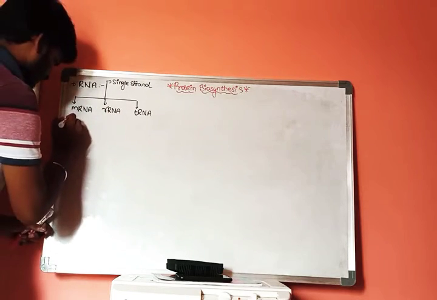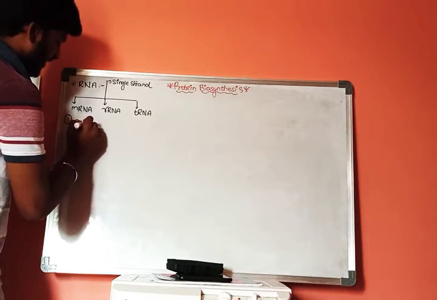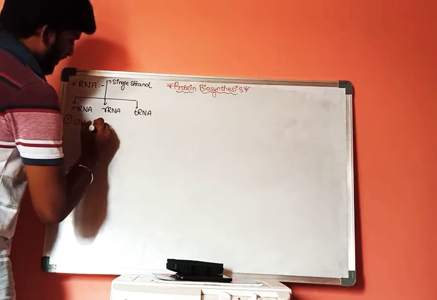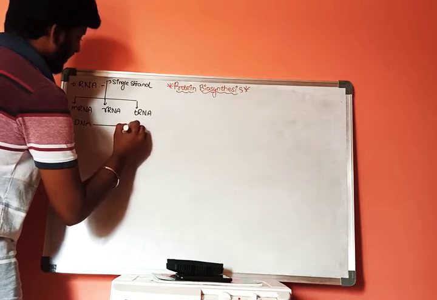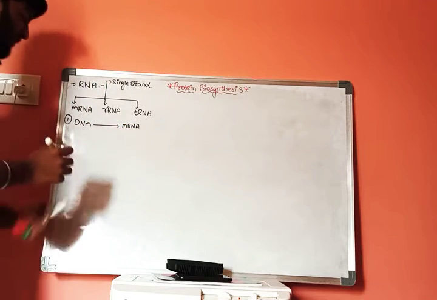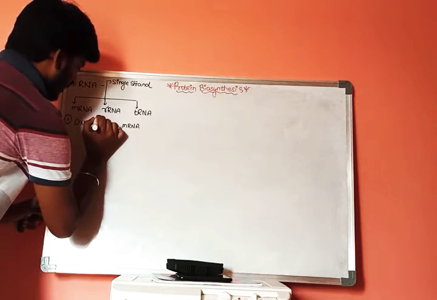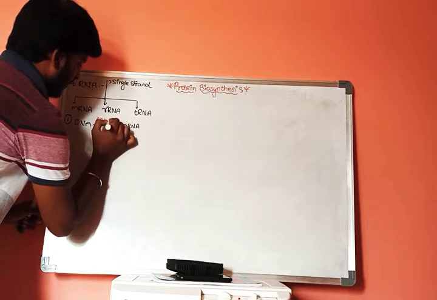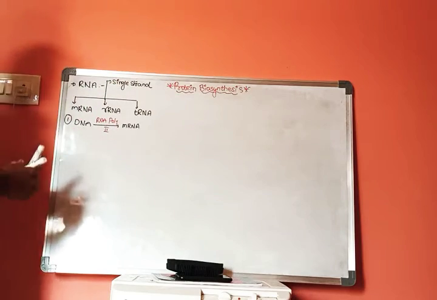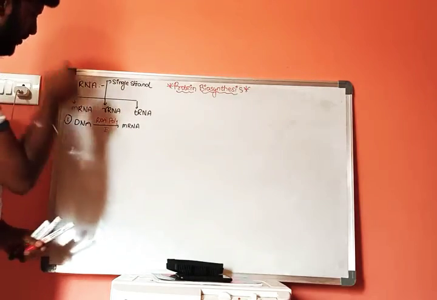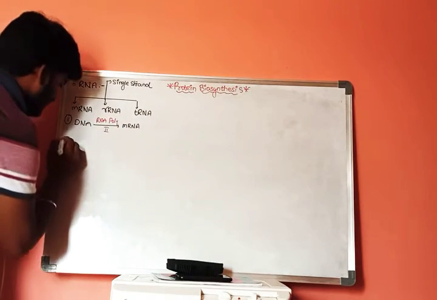At first, DNA will get converted into mRNA with the help of an enzyme called RNA polymerase 2. mRNA is formed with the help of RNA polymerase 2. This is about mRNA. And second one is